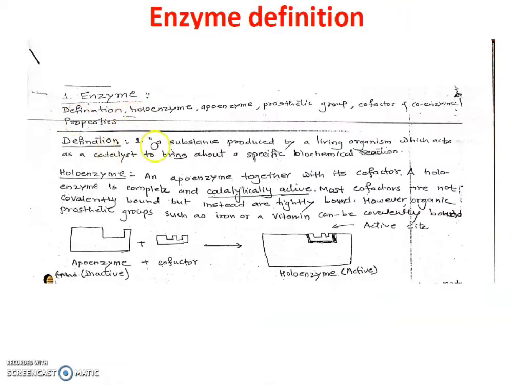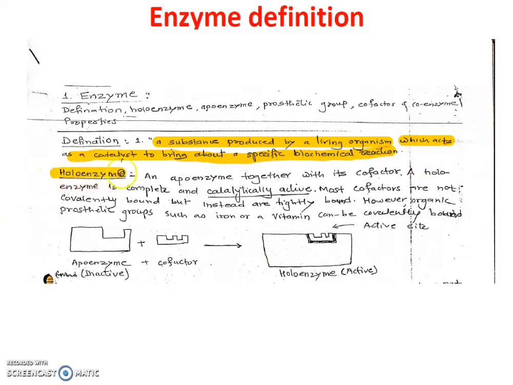Definition of enzymes: a substance produced by a living organism which acts as a catalyst to bring out a specific biochemical reaction. So enzymes are only produced by living organisms, and they increase the rate of chemical reactions and perform special reactions. There are hundreds or thousands of enzymes present in the cell, each performing a specific reaction. Not a single enzyme performs many reactions, but only a specific reaction is carried out.